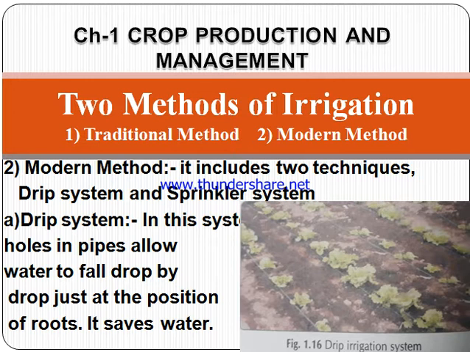In the drip system, holes in pipes allow water to fall drop by drop just at the position of the roots. Where the roots are, right at the roots of the plants, regular water is supplied drop by drop. This helps to save water, and it gives a regular supply to the plants.